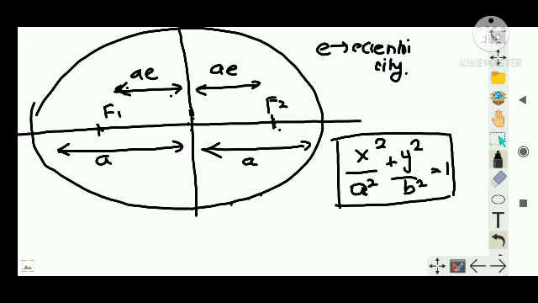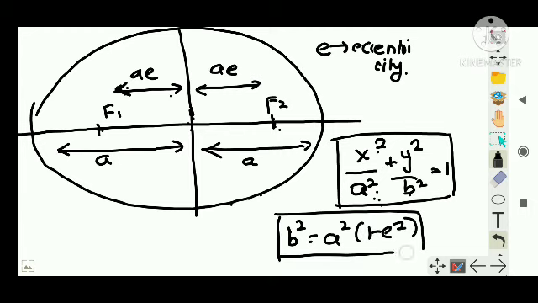In mathematics there is a section where you learn wholly about ellipse, parabola, hyperbola, etc. There you will be learning a lot of equations, where a is the semi-major axis and b is the semi-minor axis. And there is a relationship between a and b also, that is b squared is equal to a squared into (1 minus e squared), where e is called eccentricity.